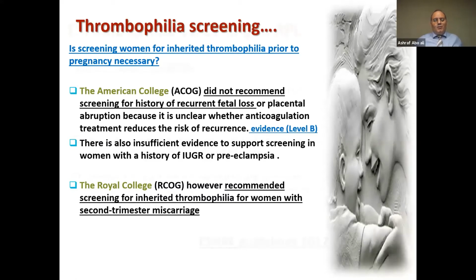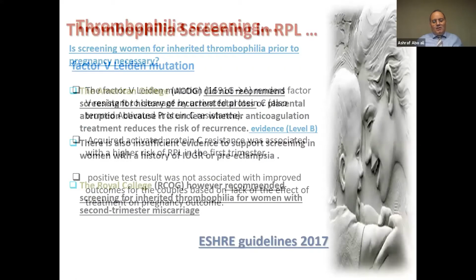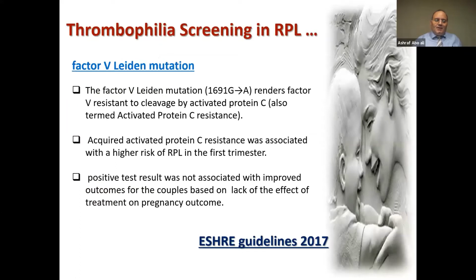Okay, let us go through the ESHRE guidelines in 2017 about thrombophilia screening in recurrent pregnancy loss patients. This is the inherited thrombophilia. The first one is factor V Leiden mutation. The factor V mutation renders factor V resistant to cleavage by activated protein C, and acquired activated protein C resistance was associated with higher risk of recurrent pregnancy loss in the first trimester.